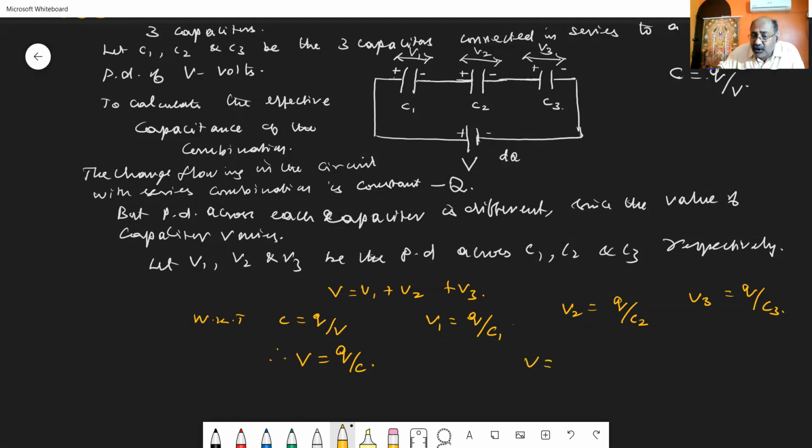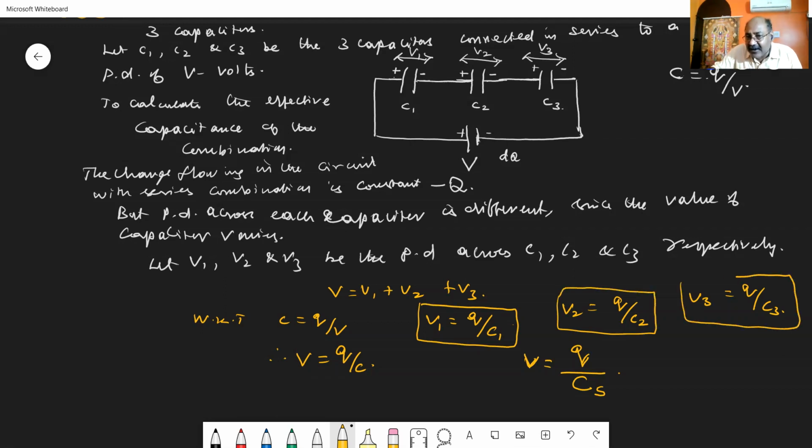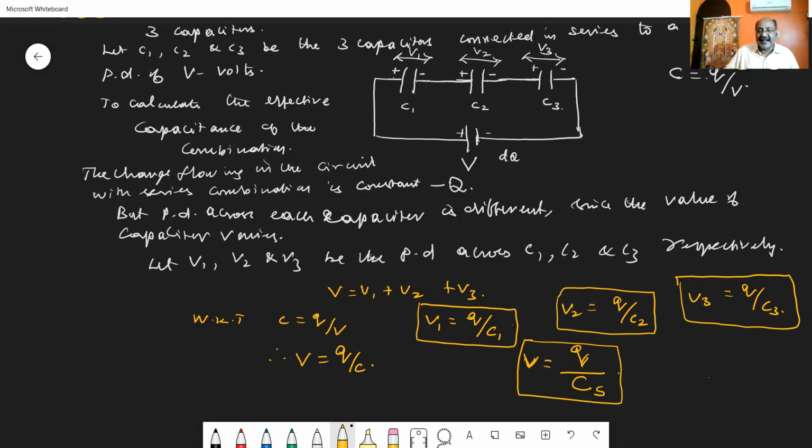Then what is V? Total potential is total charge Q by total capacitance. Total capacitance means the capacitances are connected in series. So the effective capacitance, I'm writing the total capacitance as CS. So V1 is equal to Q by C1, V2 equal to Q by C2, V3 equal to Q by C3. Total charge is constant, that is Q, but total capacitance is the effective value of the combination, that I am taking as CS.